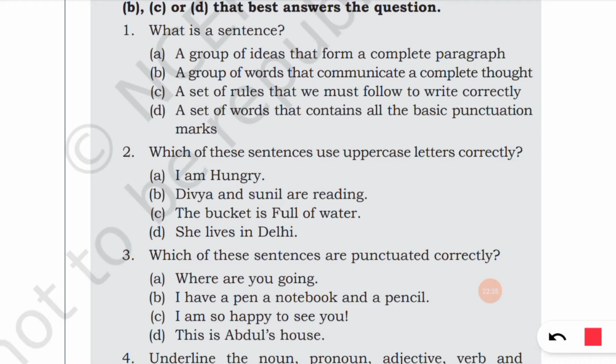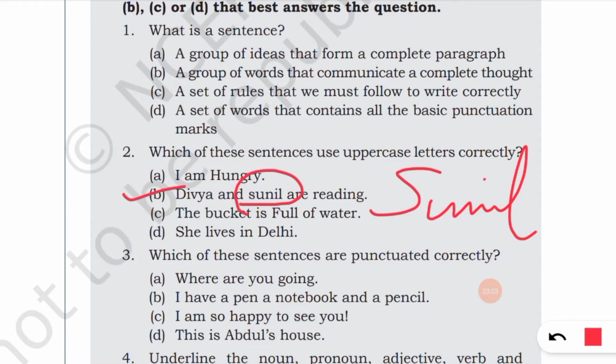Then which of these sentences use uppercase letters correctly? I am Hungry. Here, what is the need of a capital H in hungry? It is not correct. It is wrong. Then in the next sentence, Divya and sunil are reading. Here you can see Sunil is a name, but a name should always start with a capital letter. So you should write it Sunil.